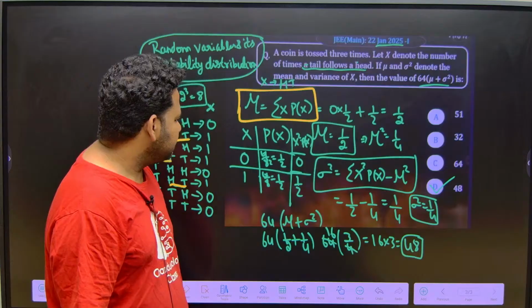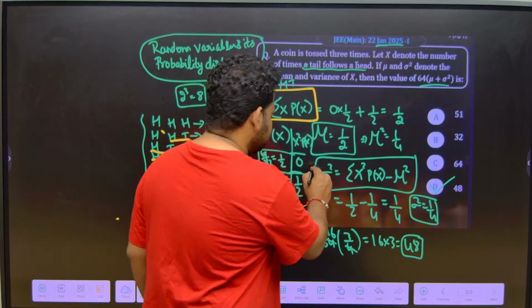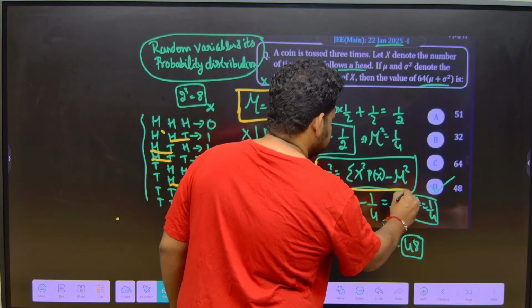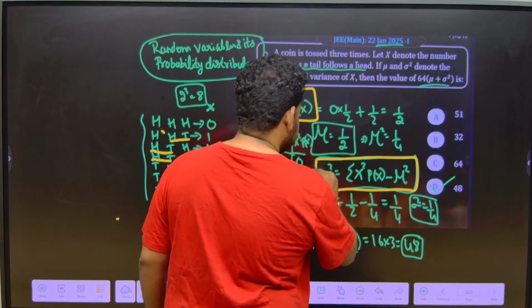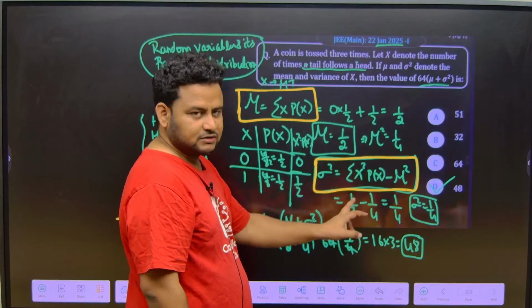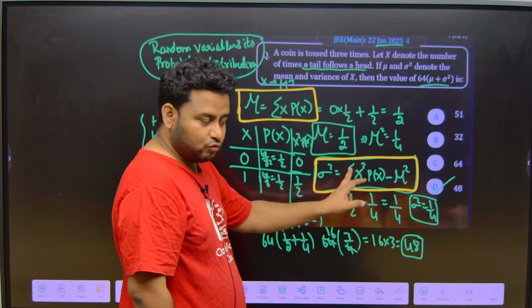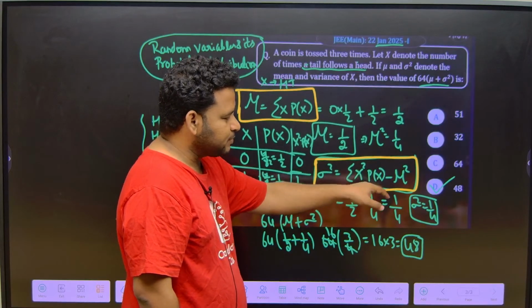Next, we have to find out variance. This is the formula that we have for variance: sigma square is equal to summation of x square into p of x minus mu square. This is not summation of x into px whole square, it is only x square. Summation of x square into px minus mu square.